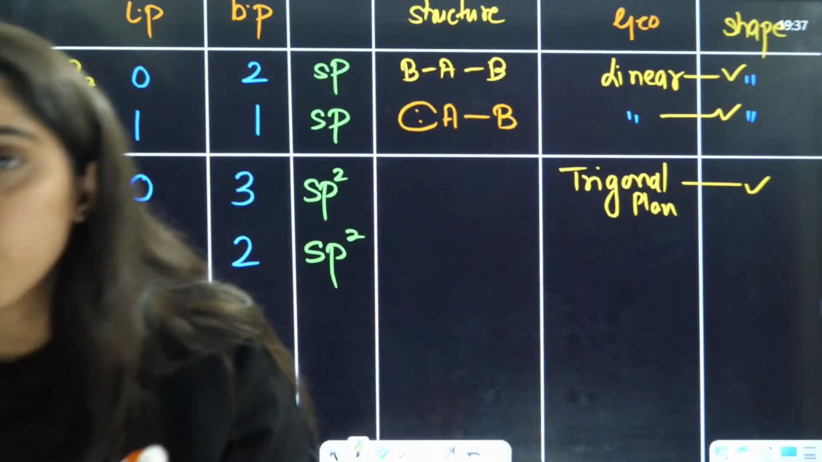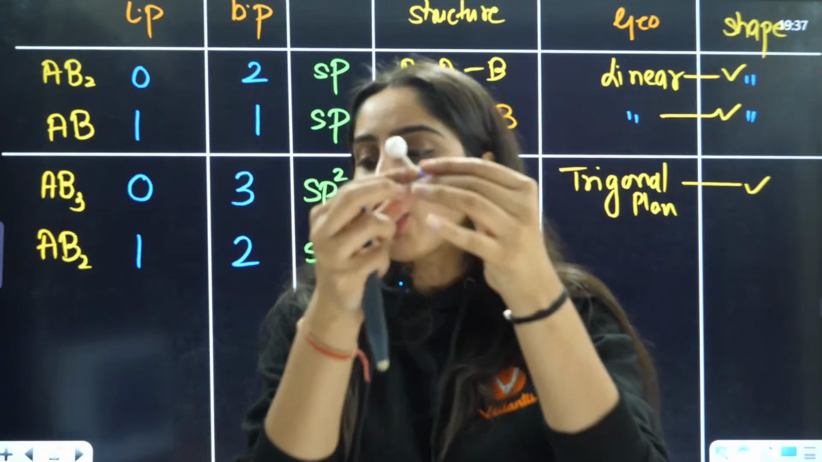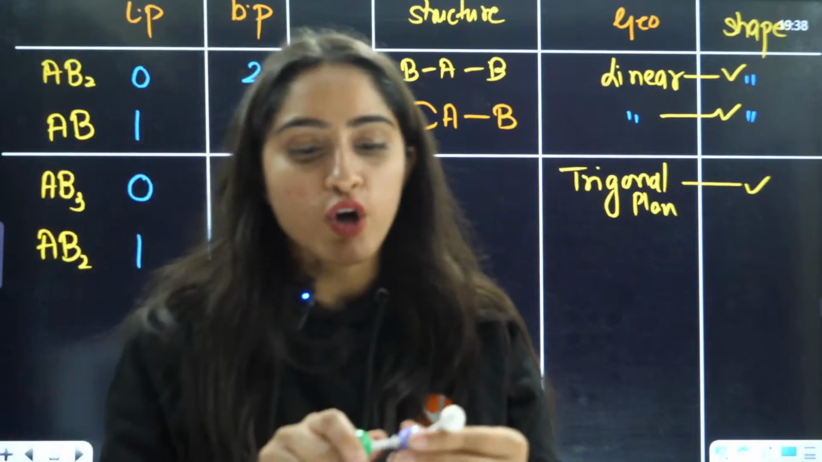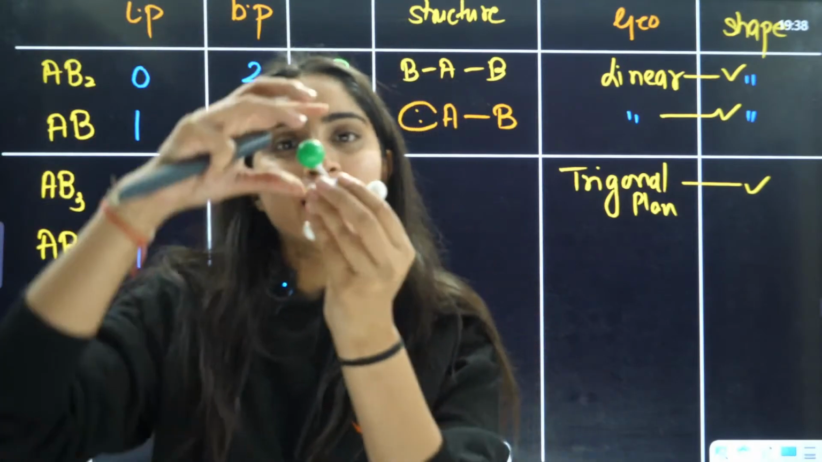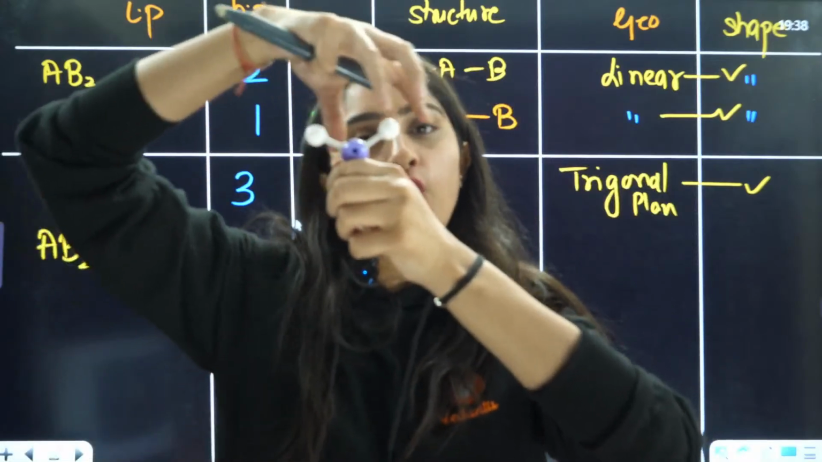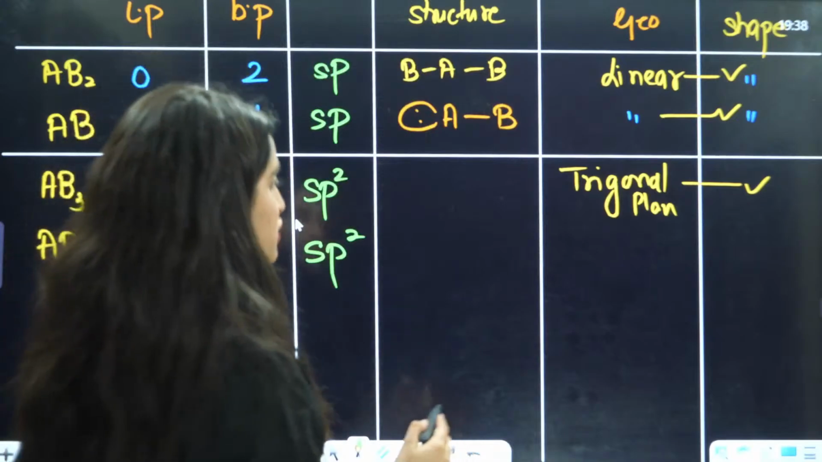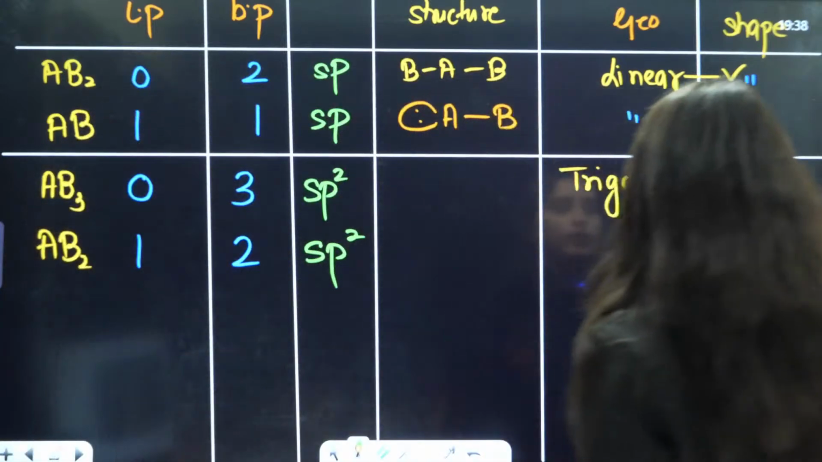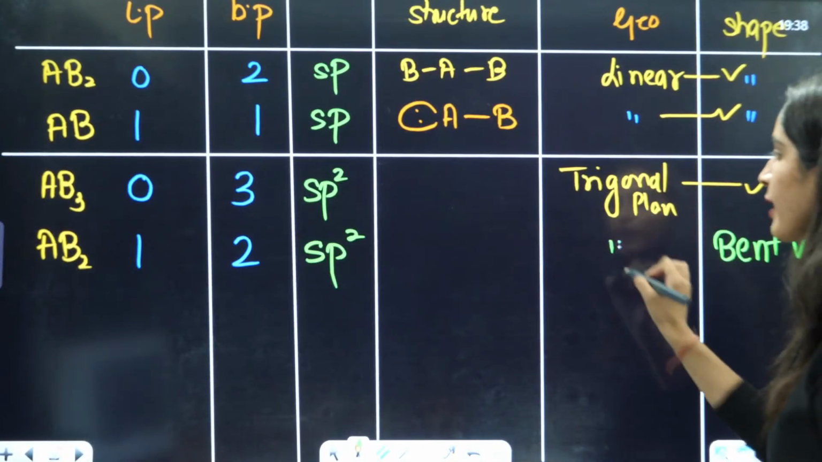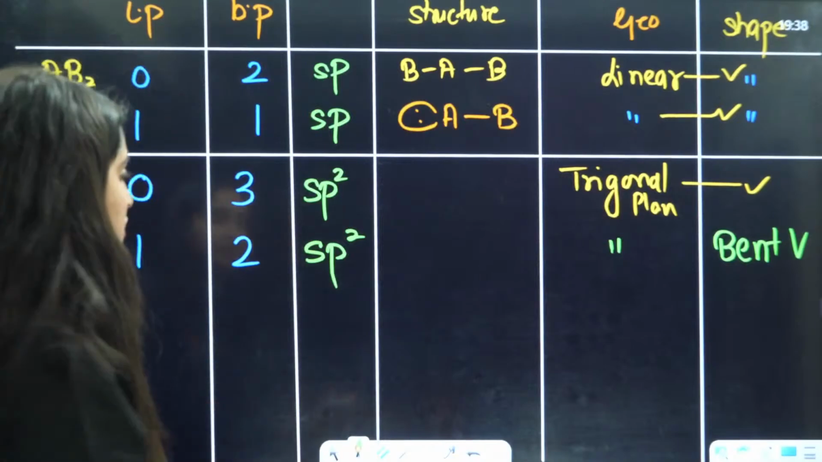So when you are calculating the shape, we are not including the lone pair. If I am saying this is your bond pair, this is your lone pair, marked green, just ignore the lone pair when you are talking about the shape. So the shape is bent or V shape. The shape is going to be bent V shape, but the geometry is going to be trigonal planar only, right? Because geometry will depend on the hybridization.